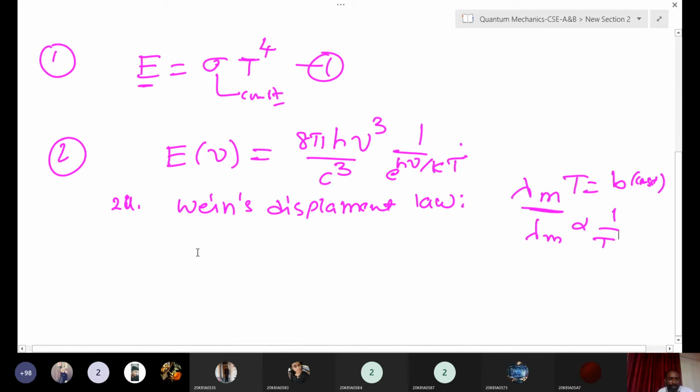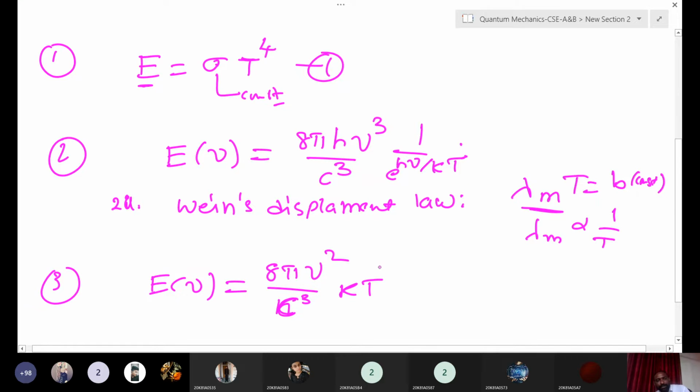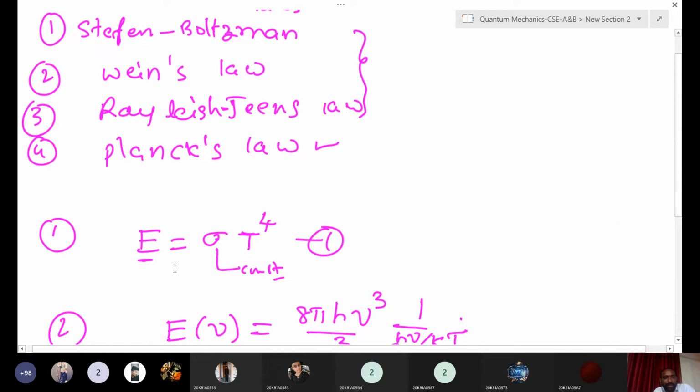And third one is Rayleigh-Jeans law. We will see this one also. Rayleigh-Jeans law is E of nu equal to 8 pi nu square by c cube into kT. Nu means frequency here, don't confuse. To recap, first is the Stefan-Boltzmann law: the radiation emitted from the black body is proportional to, or equal to, sigma into T power 4, where T is the temperature of the black body.